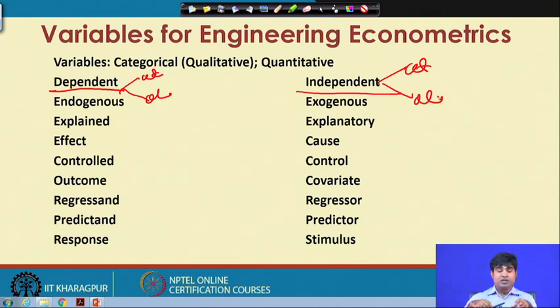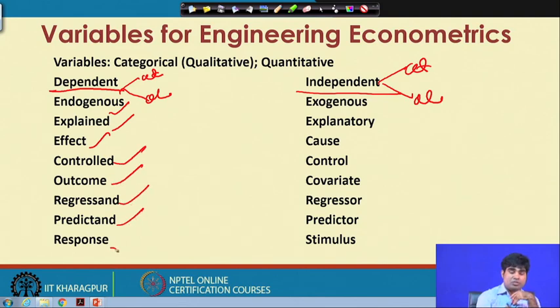You will find the same dependent variable used differently under names like endogenous variable, explained variable, effect, control, outcome, regressand, predictand, and response. These are all called dependent variables, and ultimately this is the basket of the dependent variable.